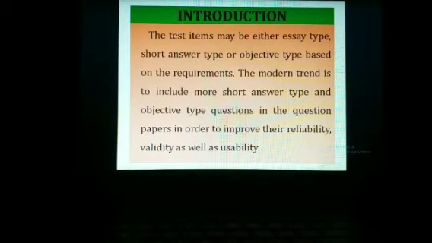Short answer type test is one of them. Generally, the modern trend is to include more and more short answer type test and objective type test in comparison to the essay type tests, because they are more reliable, they are more valid, and they are of high usability.